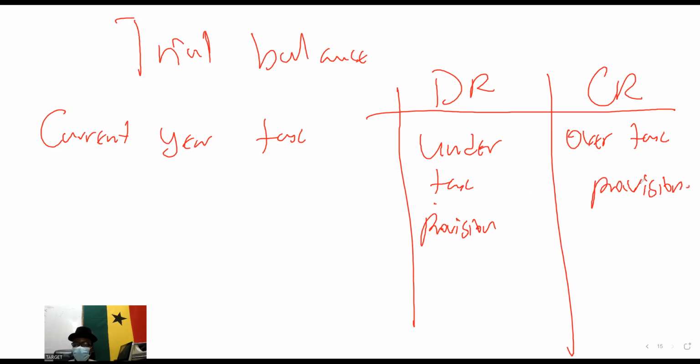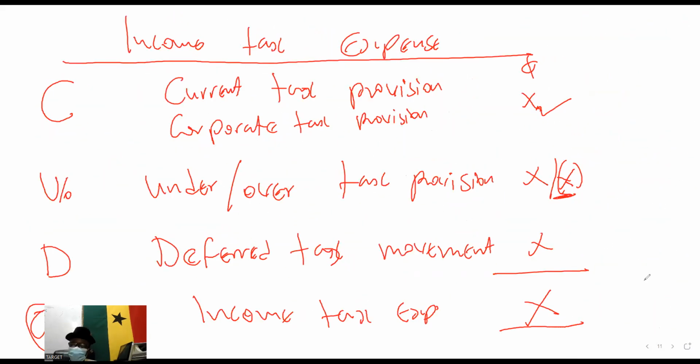If you have a question, you ask. I'm done with under and over. I'm now going to deferred tax, which is the subject matter of tonight's section. So that is all about under or over. Either it will be in the footnote or in the trial balance, and that's the treatment of it. Under and over, you only have to appear here. It does not go anywhere again. So only this side, but you have to bring it.